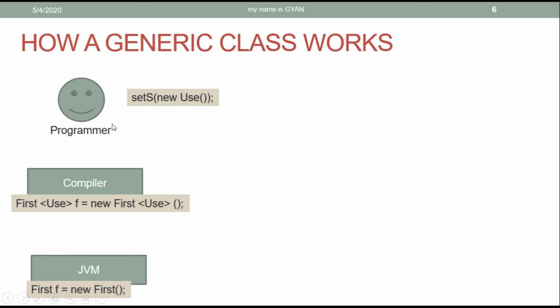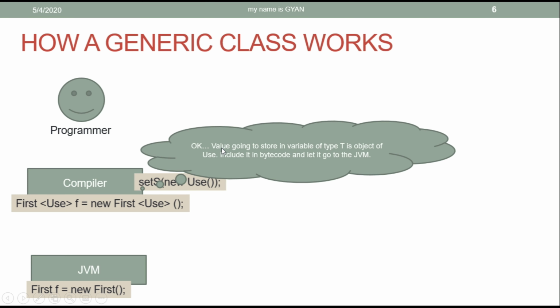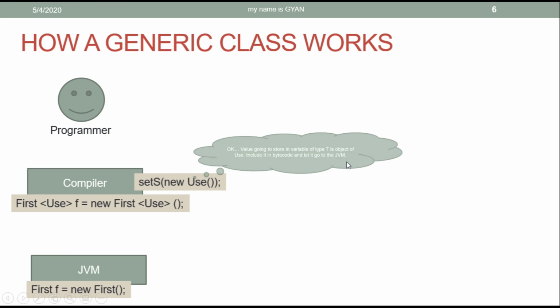After that, the second statement written by the programmer is set s as new Use. Then the compiler, looking at this statement, thinks that, okay, the value going to be stored in the variable of type T, that is the reference variable s, is an object of class Use. So include it in the bytecode and let it go to the JVM.